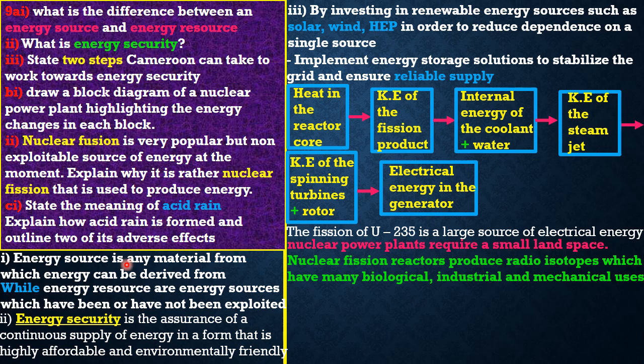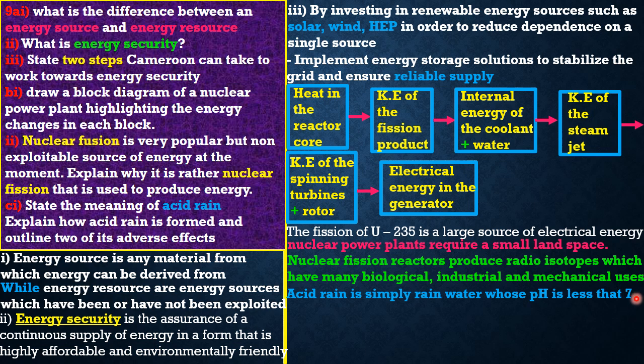The next question is saying that we should state the meaning of acid rain. Okay. So guys, you can define acid rain in a number of ways, but the easiest method that I think can be understood by almost everybody is by saying that acid rain is simply rainwater whose pH is less than 7.